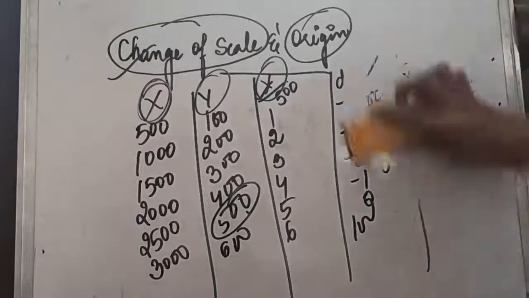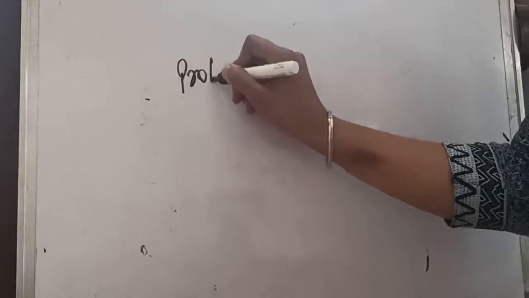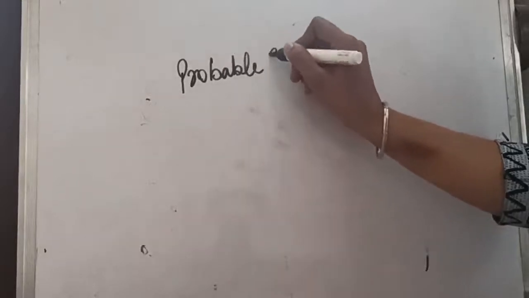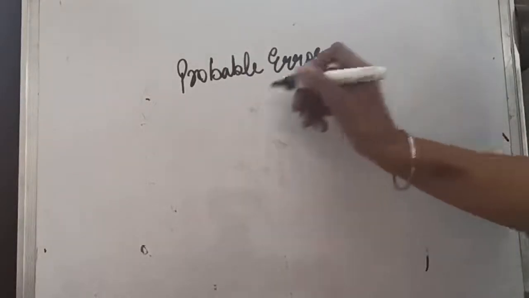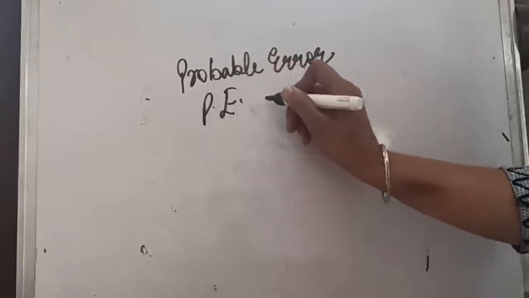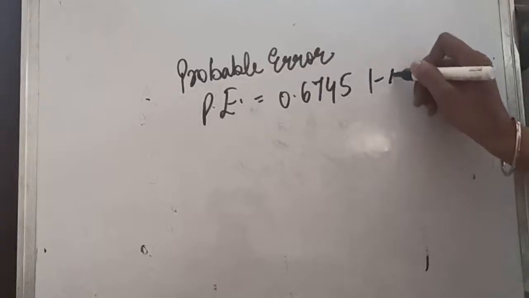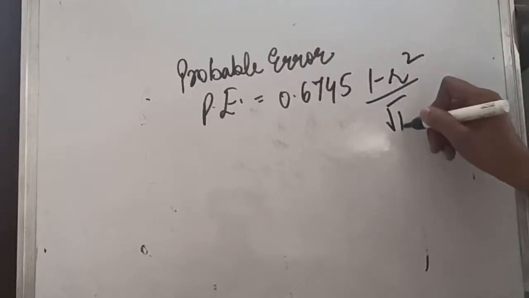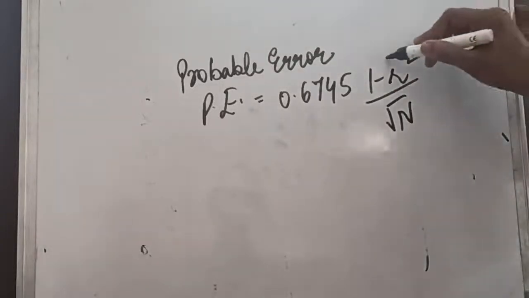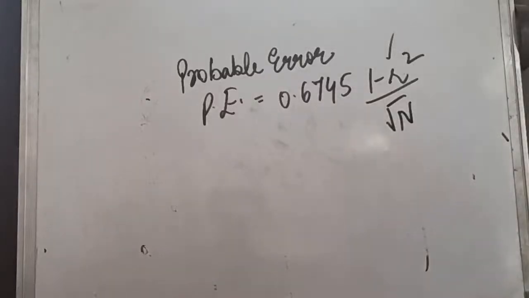Another thing I would like to discuss at this point is the probable error. In certain questions you will be asked to calculate the probable error as well. This is the short form of probable error, PE, and the formula is 0.6745 times (1 minus r squared) upon root n. Till now you know how we calculate r, that is correlation.